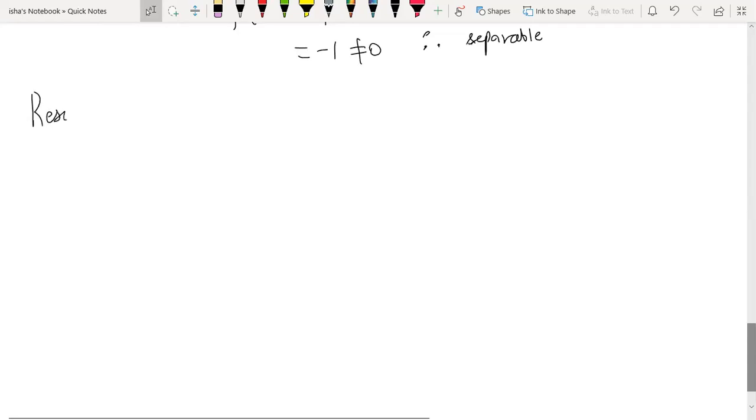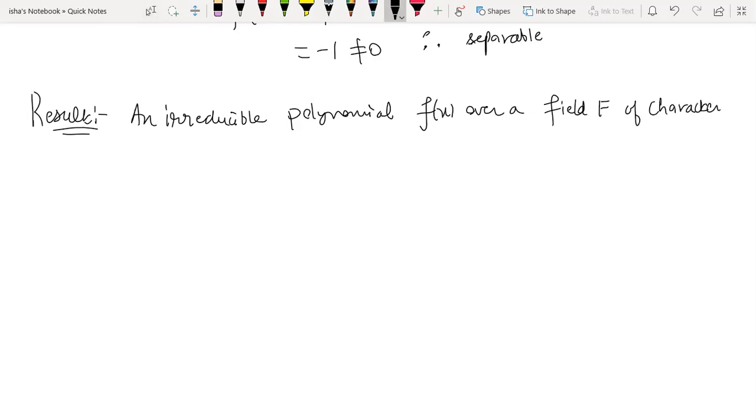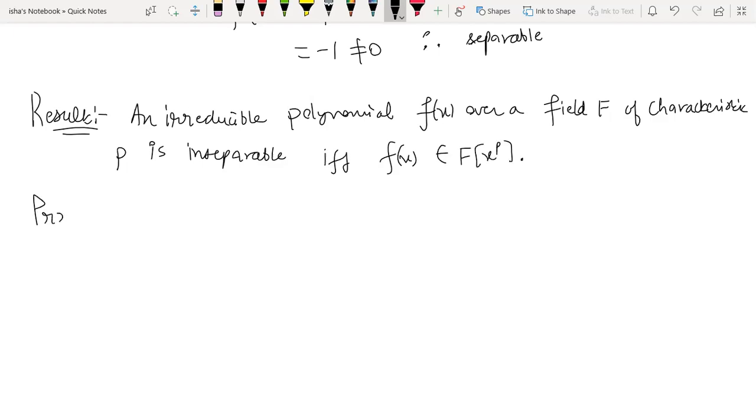This result tells us an irreducible polynomial f x over a field F of characteristic p is inseparable if and only if f x belongs to F x to the p. So we are going to do the proof of this result. This is an important result. It says that